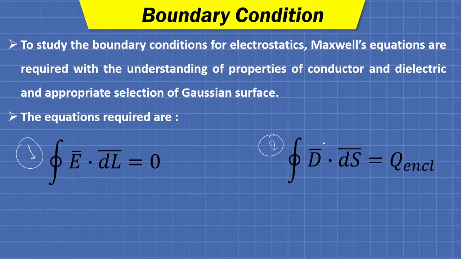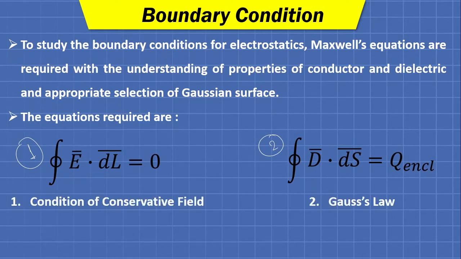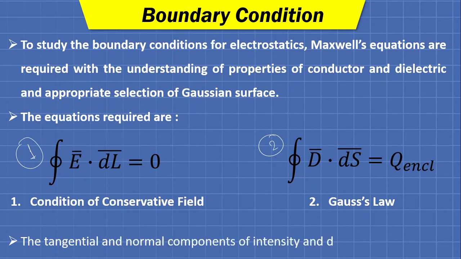This first equation is nothing but the condition of a conservative field. As we know, the electrostatic field is a conservative one, so we can utilize this equation for any required derivation. The second equation is nothing but the mathematical representation of Gauss's law, and both are very general equations for the study of electromagnetics. Now, the tangential and normal components of intensity and density are also required.